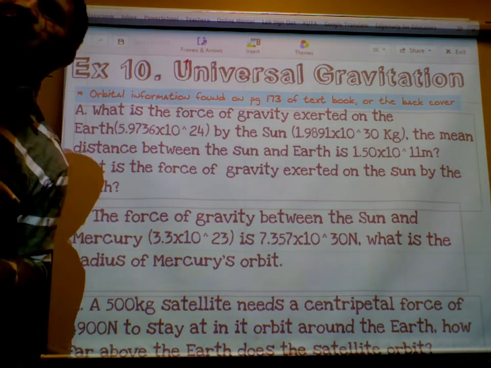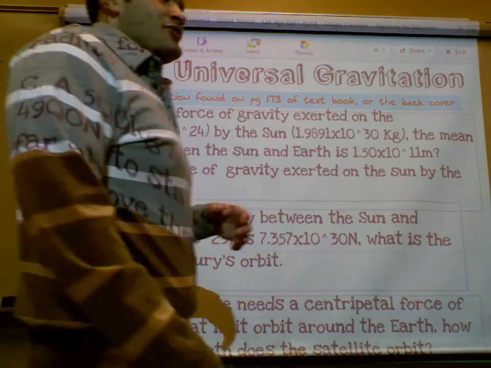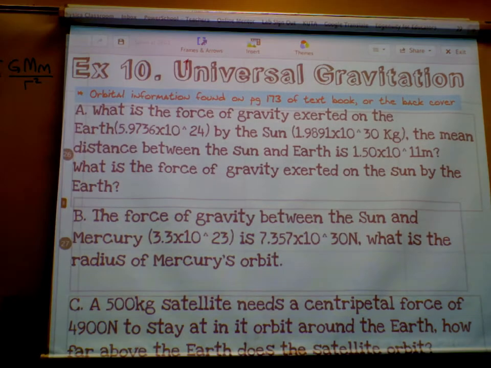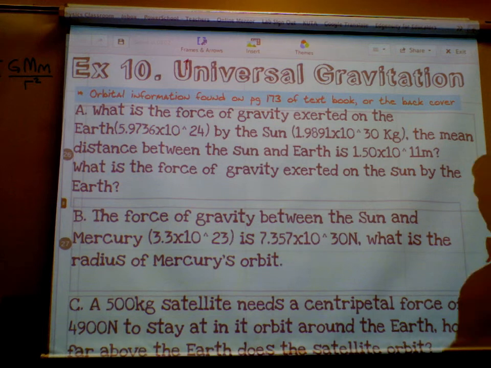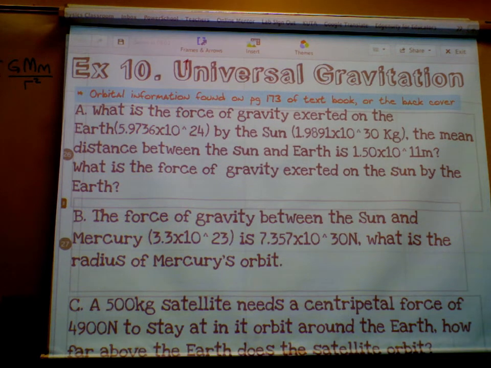You can also think about it this way, Richard. Right? Newton's third law. What does Newton's third law say? Every action has an equal and opposite reaction. So the Sun pulls on the Earth. Guess what the Earth does? Pulls back. Pulls back with an equal and opposite amount of force. Okay. So we already answered the second question. What's the force of gravity exerted on the Sun by the Earth? It's equal to what we get for the first question. I just got to figure out what the first question is.